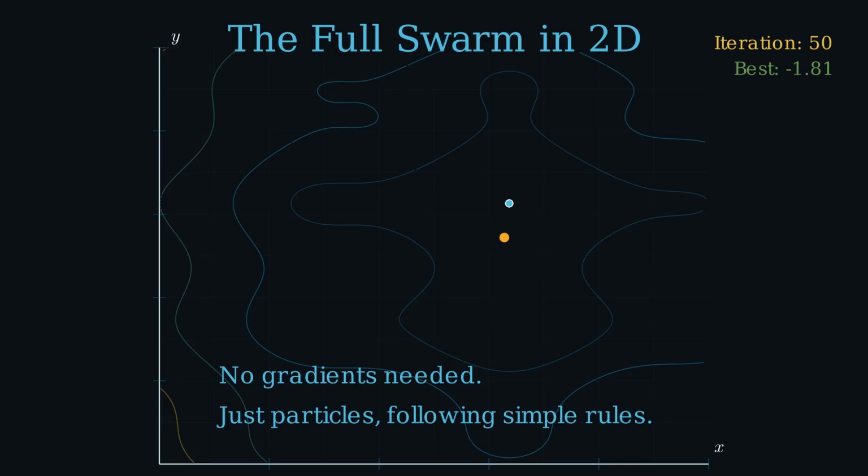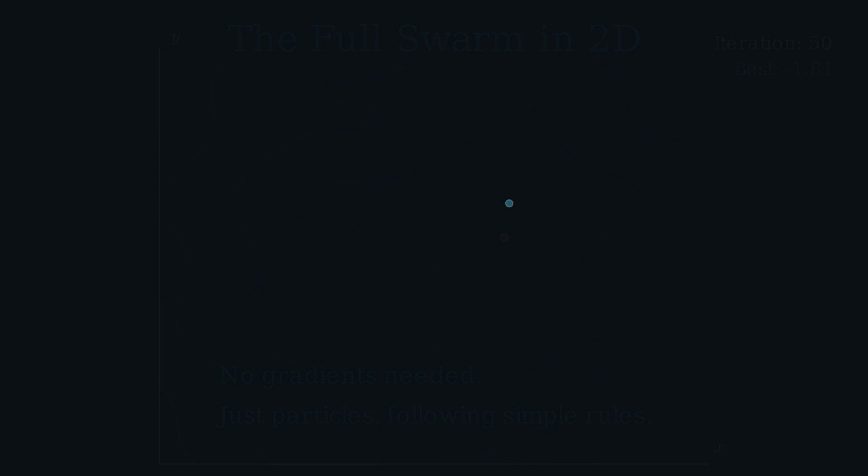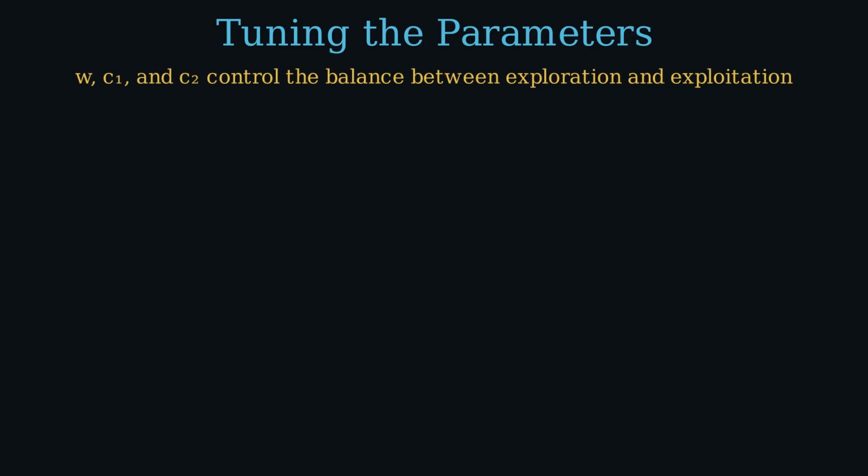We've seen PSO work beautifully with W equals 0.7, C1 equals 1.5, C2 equals 1.5. But where do those numbers come from? And what happens when you get them wrong? These three parameters are the only knobs you have, and they matter more than most people realize. 3 runs, same starting positions, same objective function, same random seed. The only difference? The parameters.